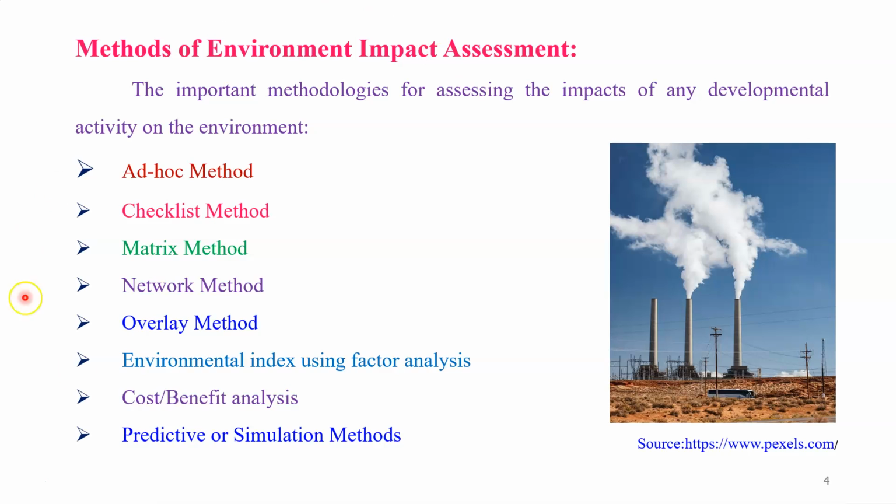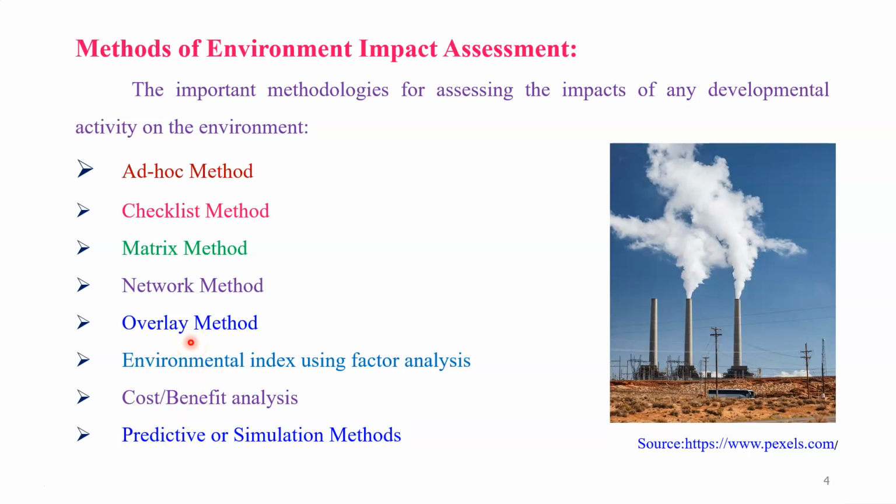So these are the very important methods by which we can do the environmental impact assessment of any project. It may be a thermal power project, or the construction of a dam, a bridge, or a multi-purpose project, whatever it is. Such projects are very useful for the economic development of that country. When we are going to start such a project, the environmental impact assessment is very important. And for that purpose, we use all these various types of methods.